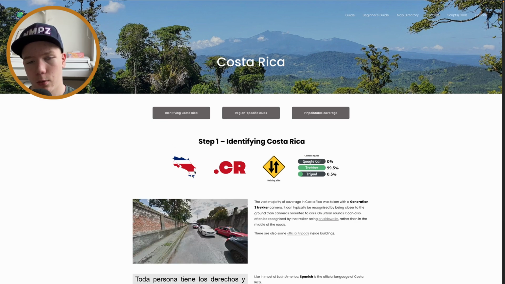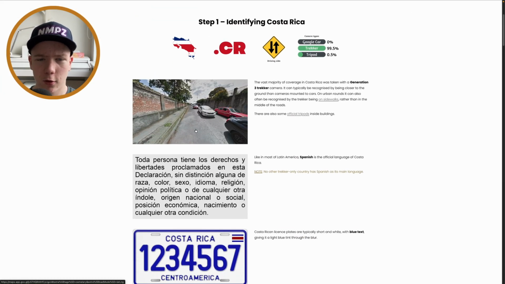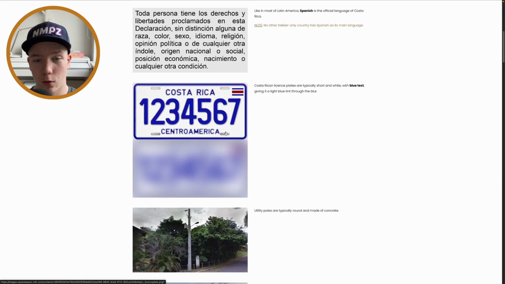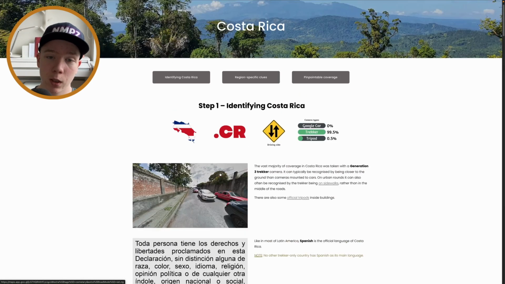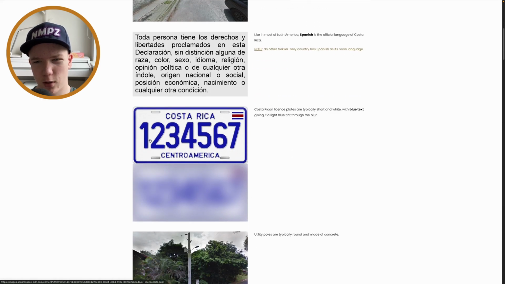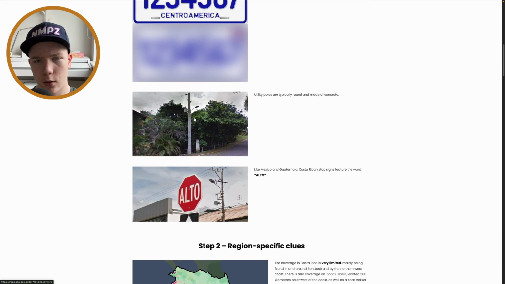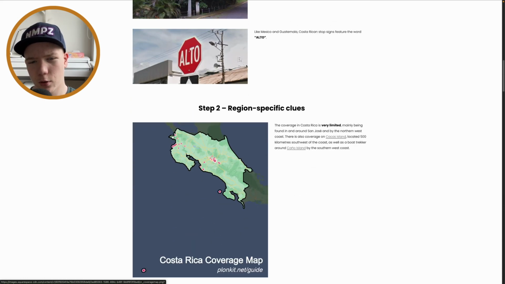Costa Rica, this shape, this flag, .cr, again the domain not really useful. Driving on the right, tracker, tripod, mostly tracker. If you're in a city, you will always be in the capital city of, what's the capital city? Don't remember. San Jose, okay? Yeah, Gen 3 tracker, speak Spanish. These license plates not too useful, but you can just learn it. Alto on stop signs again.